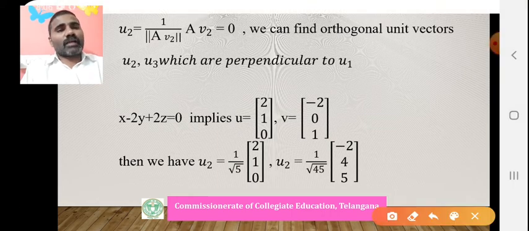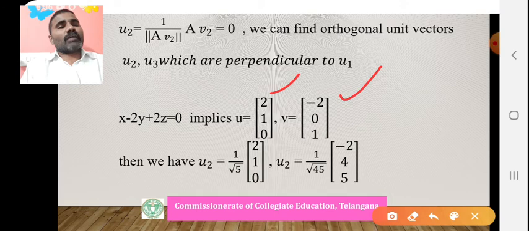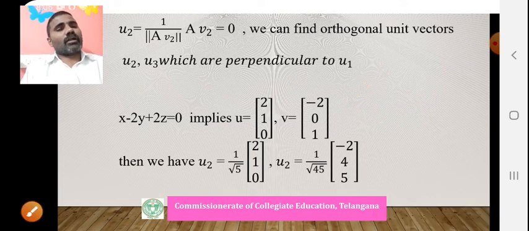Now, after normalizing these two by using the Gram-Schmidt orthogonalization process, first one, that is U2, is a normalizing of (2, 1, 0), that means 1 by root 5 (2, 1, 0). And the other after normalization is given by V minus (V dot U by U dot U) into U, the Gram-Schmidt orthogonalization formula.